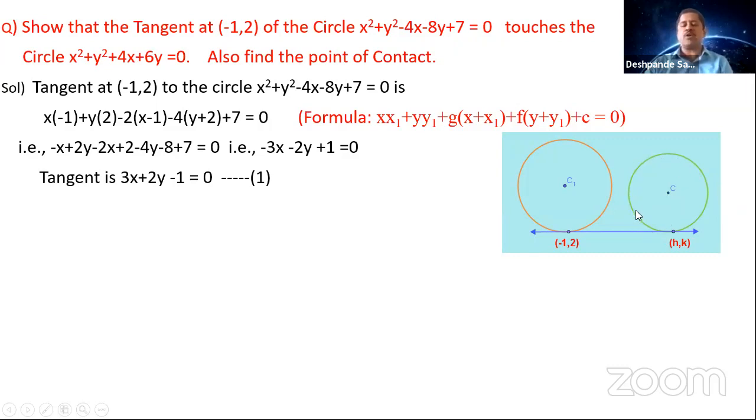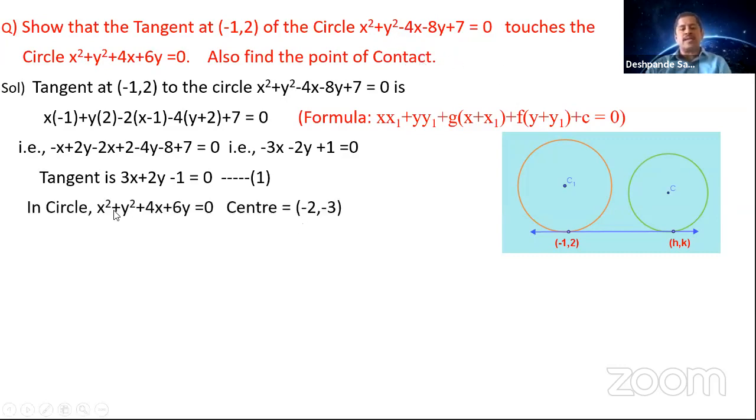So what is it that you are going to use? You are going to use the condition of tangency. What is the condition of tangency? The radius should be equal to the perpendicular distance from the center of the circle. So the second circle comes into the picture. What is the center of the second circle?